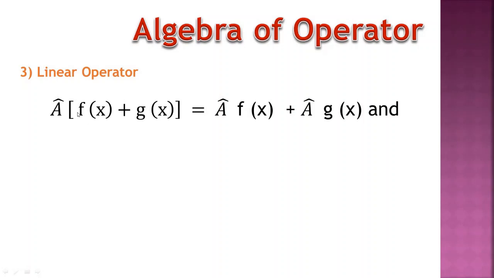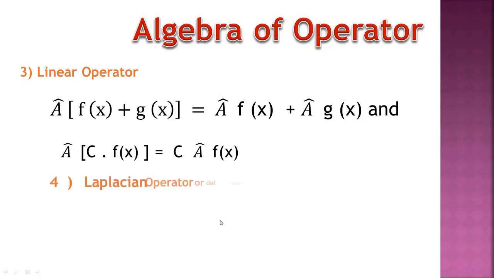Again, instead of a second function, we have a constant. A operator operated on the multiplication of c into f(x), where c is a constant. So we can write it as c times A operator operated on f(x). If this A operator satisfies this condition, then we can say that A operator is a linear operator.